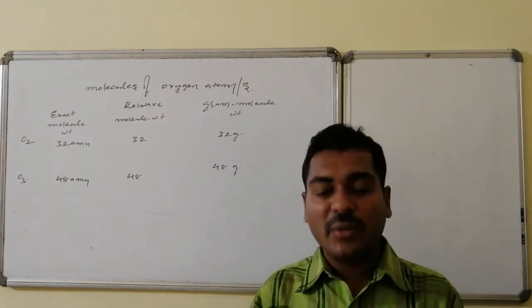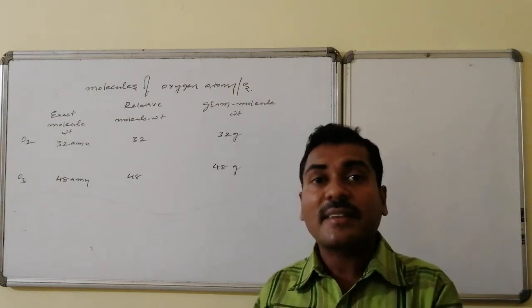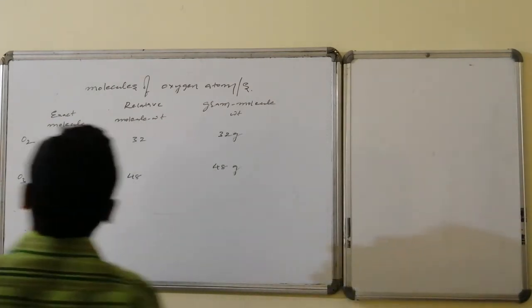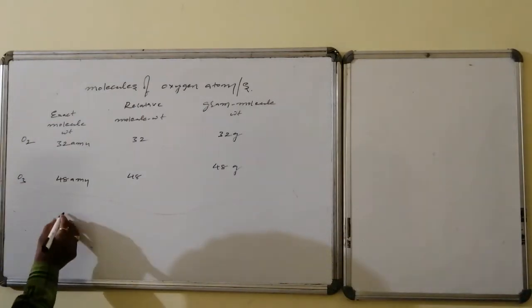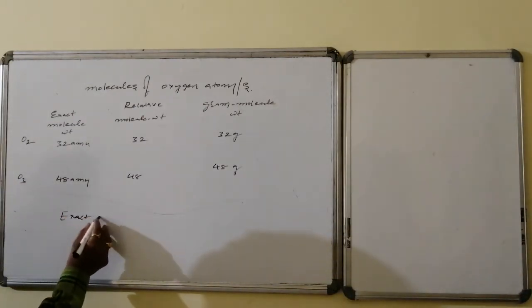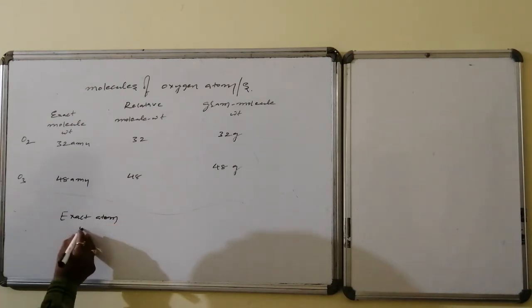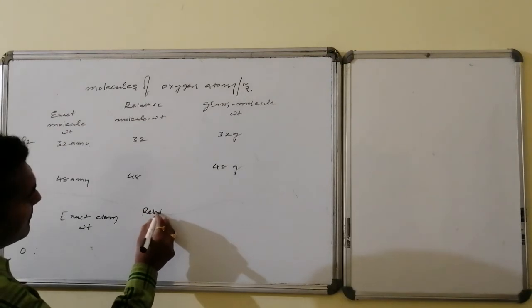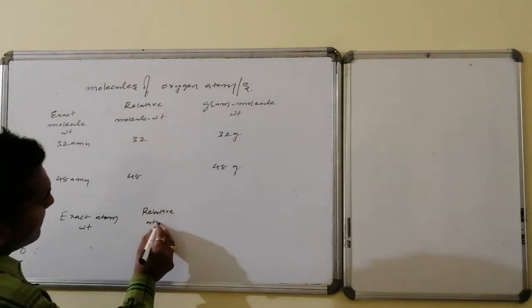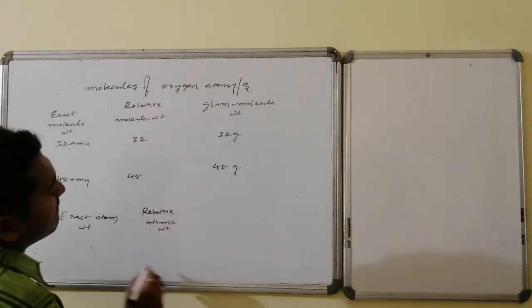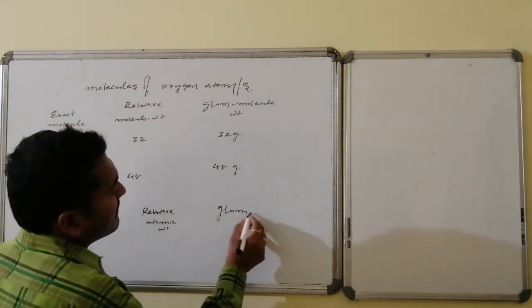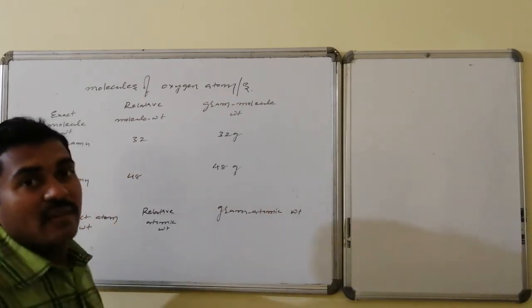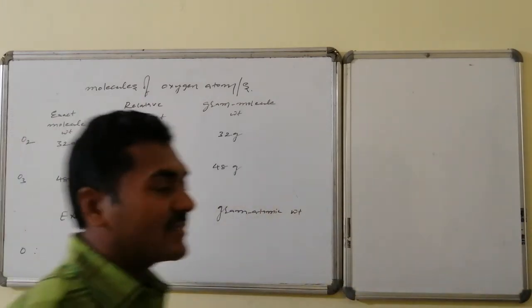Suppose, for clarity, I take the oxygen atom into consideration, oxygen atom related information. This is exact atomic weight.